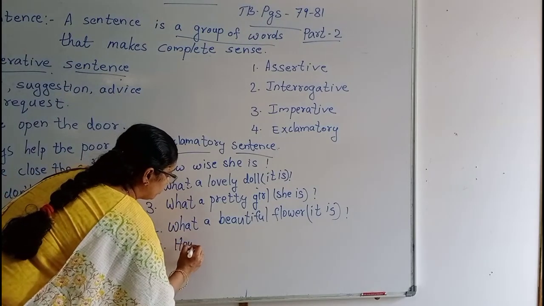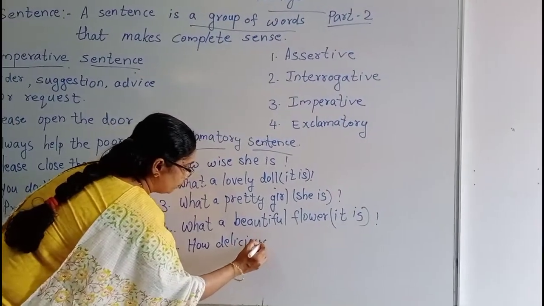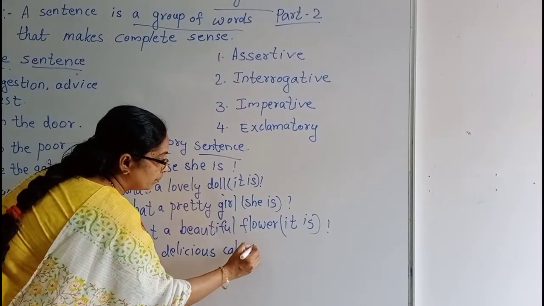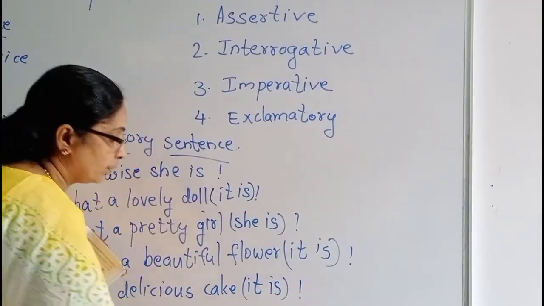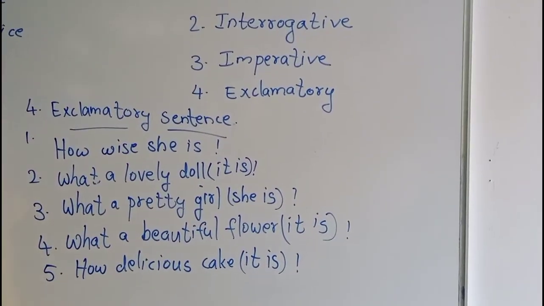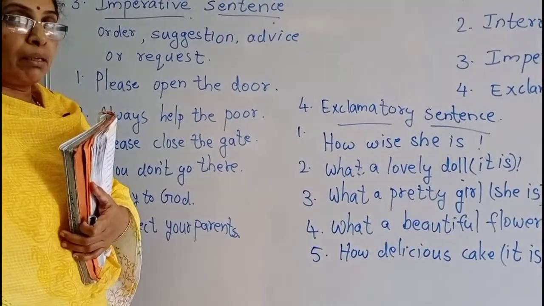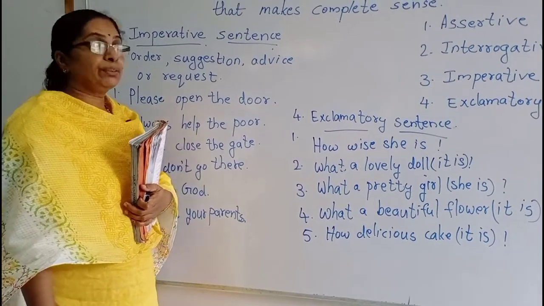How delicious cake it is. So these are the examples of exclamatory sentences.